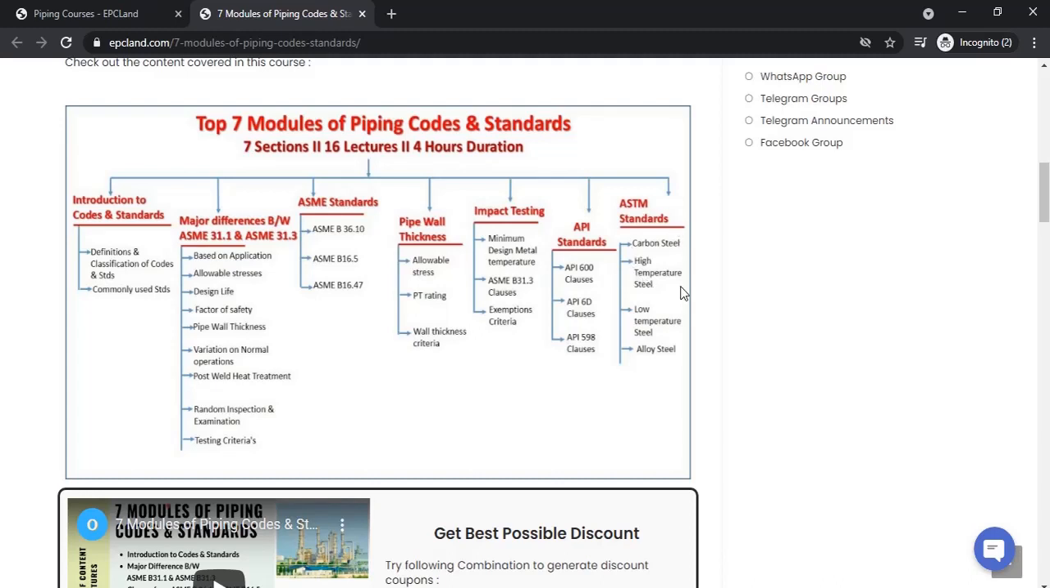Then the carbon steel, high temperature steel, low temperature steel, alloy steel. This section covers all the ASTM standards. Once you go through this, you can understand how to refer to ASTM standards, what kind of information is there, and how to utilize it in your live projects.